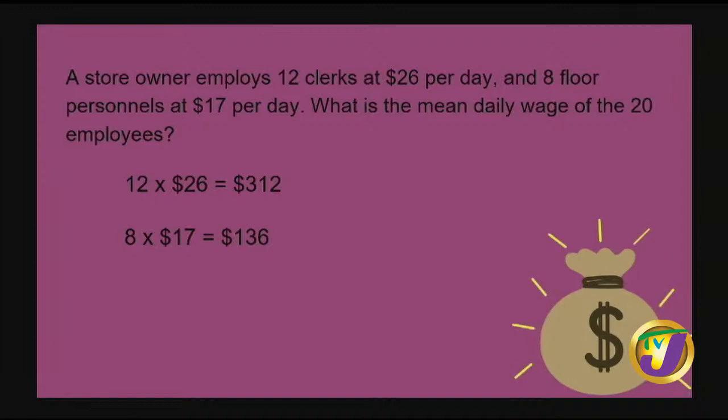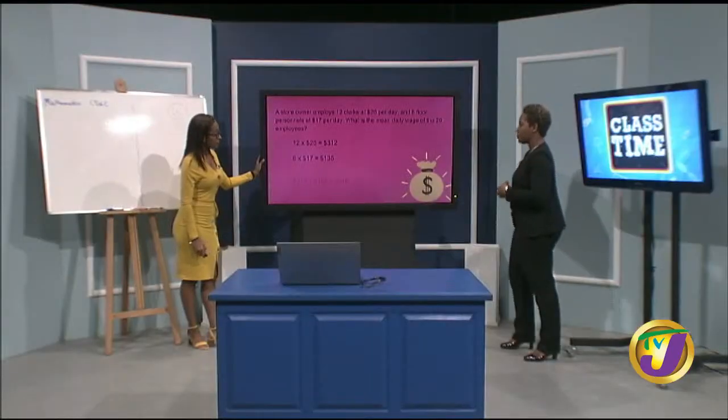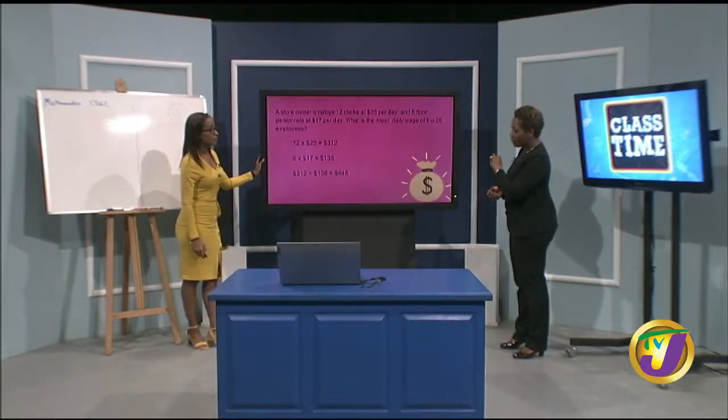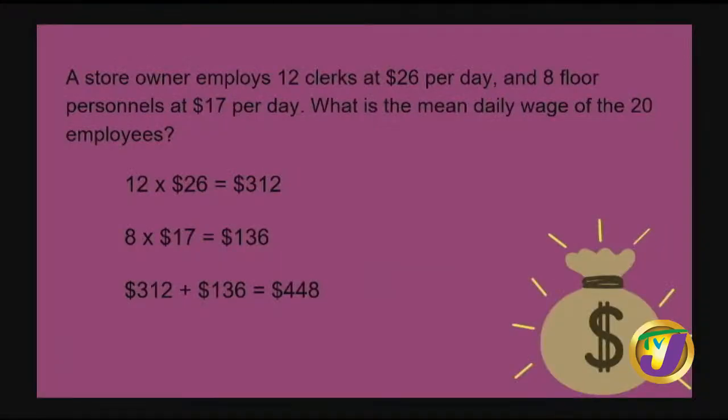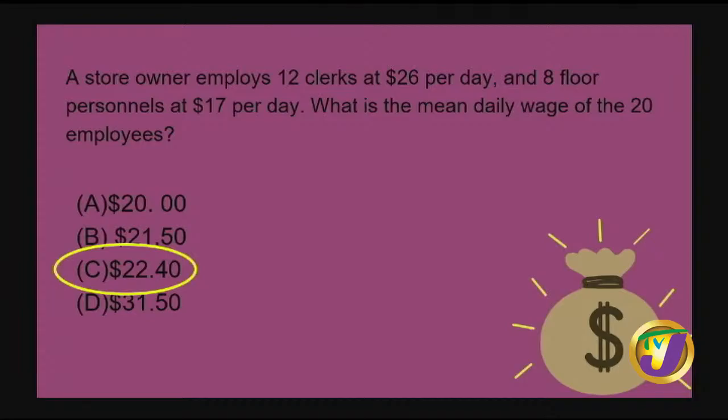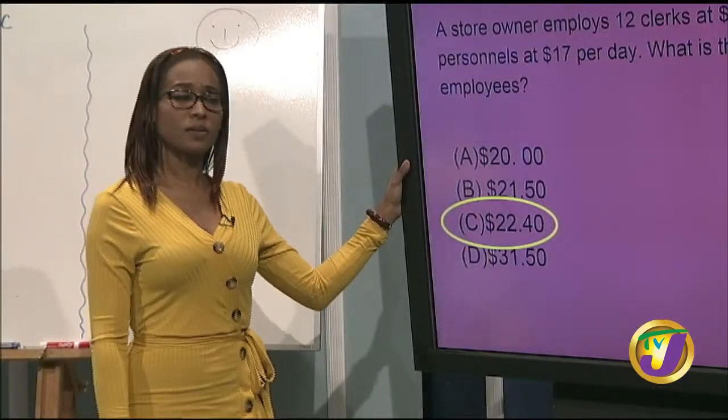Now I want to find the mean daily wage of the 20 workers. I'm going to have to add those up. I add both totals and I get 448. Now, how many workers do I have? I have 20. The mean is the sum divided by the total number of values that I added. So I'm dividing by 20, and there you go, $22.40. So the mean daily wage of the 20 employees is $22.40. I think we're getting on, and I think they're understanding at home as well.